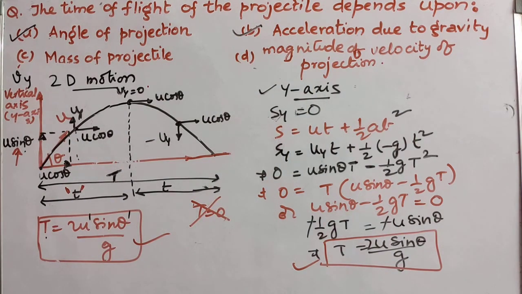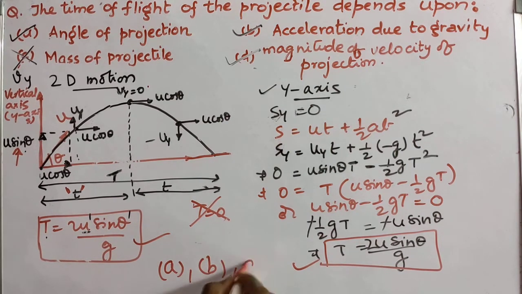Next, mass of projectile. Is there any mass term here? The mass term is absent. So C is not the answer. And what about D, the magnitude of velocity of projection? See that u. U is the magnitude of velocity of projection. Hence, it is directly proportional. So this is also the answer. So what is the answer for our question? A, B and D is the answer.